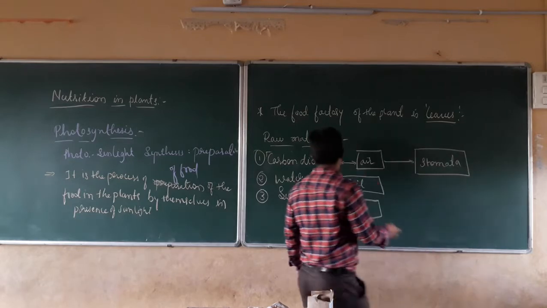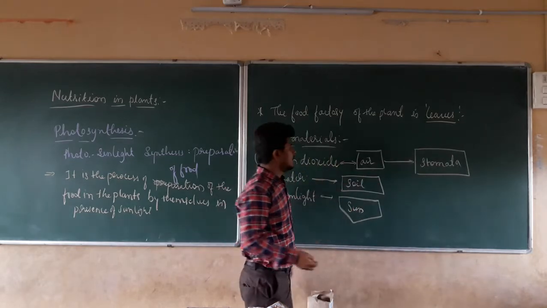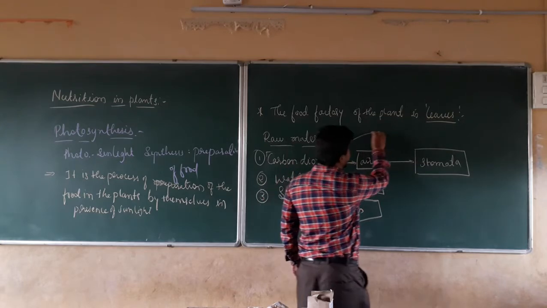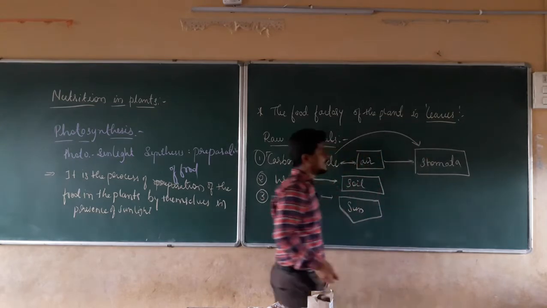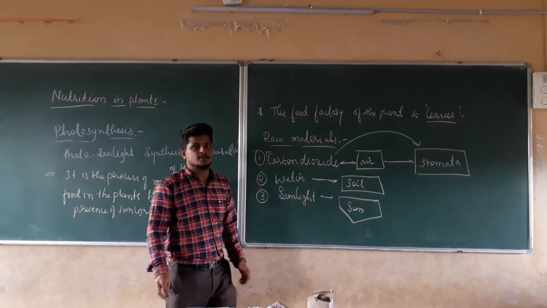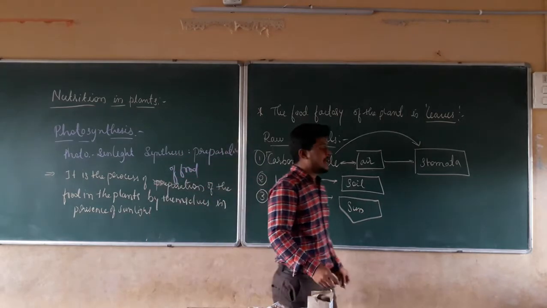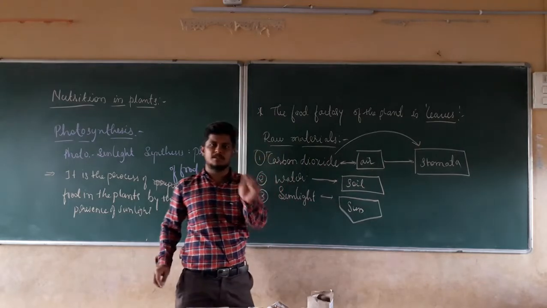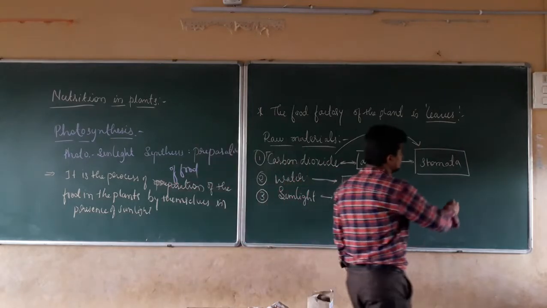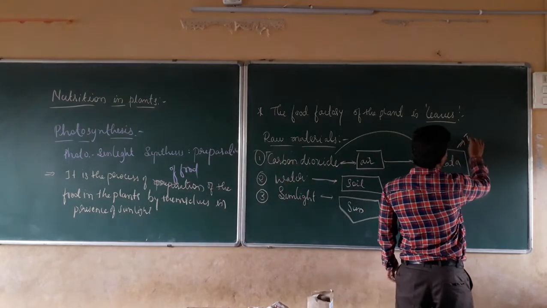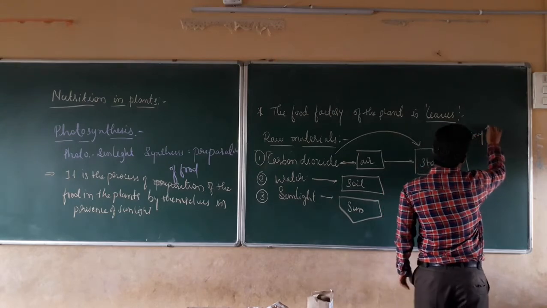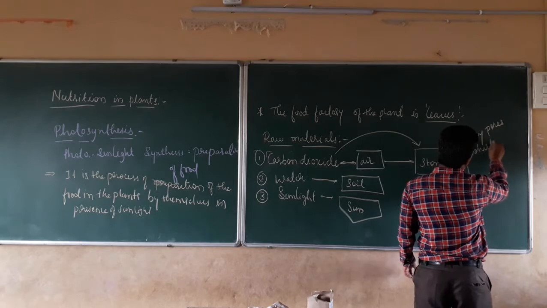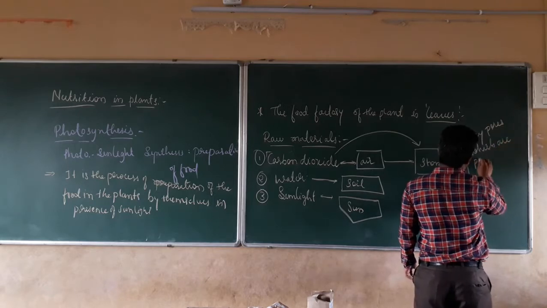Carbon dioxide from the air enters into the plants through stomata. Stomata are nothing but the tiny pores which are present on the leaves.